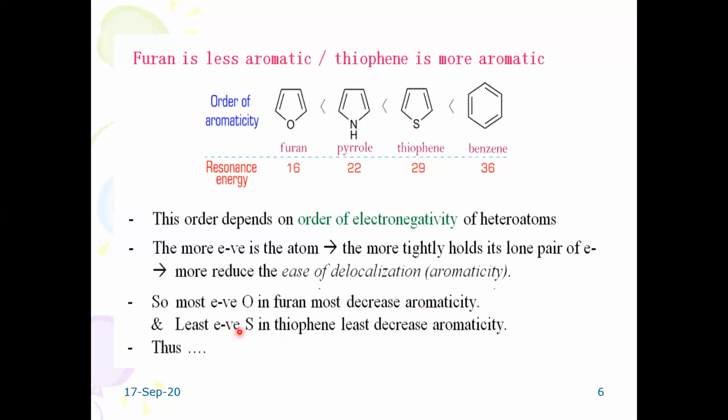The least electronegative sulfur atom in thiophene would increase the aromaticity character. Here a typographical error is there, you can make the correction: it would increase the aromaticity character. Therefore, thiophene is more aromatic than pyrrole, which is more aromatic than furan. This is the decreasing order of aromaticity. Even resonance energy supports this.